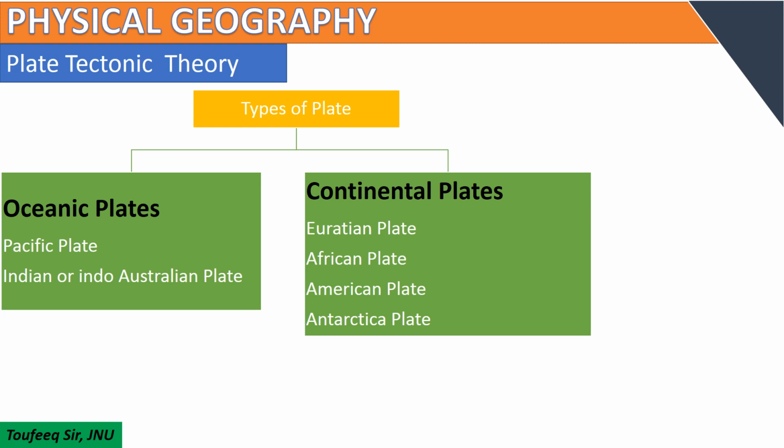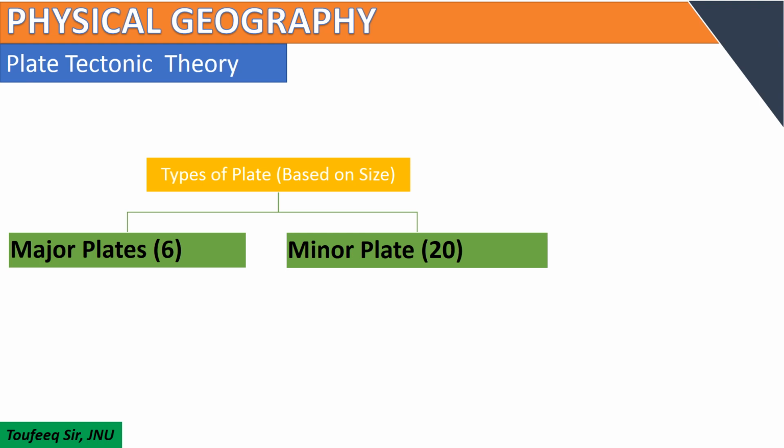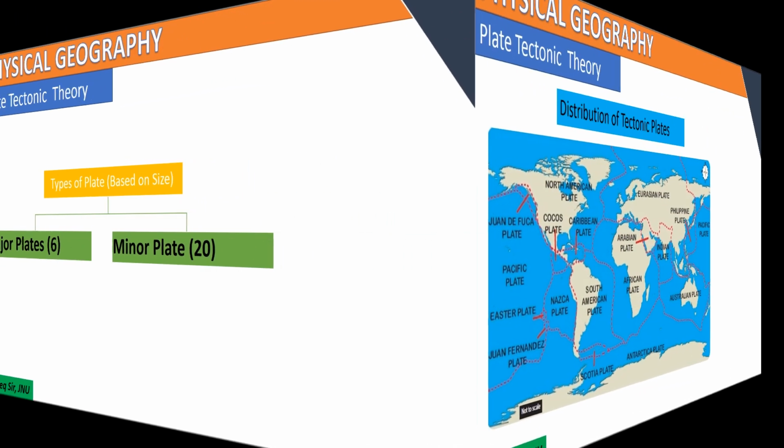Types of plates. The plates can be divided into two broad categories, oceanic plates and continental plates. Oceanic plates include the Pacific plate, which is the largest plate, and the Indian or Indo-Australian plate, and the continental plates include the Eurasian plate, African plate, American plate and Antarctica plate. Based on their size, the plates can be divided into two categories. There are 6 major plates and 20 minor plates.